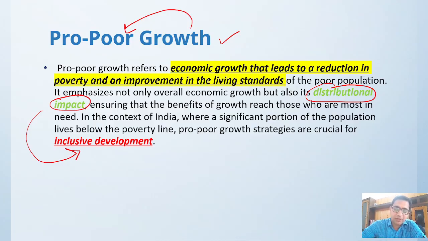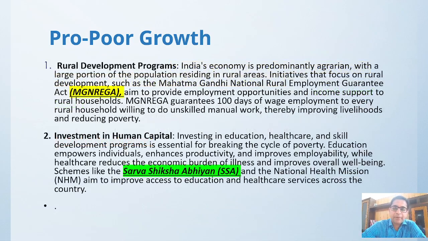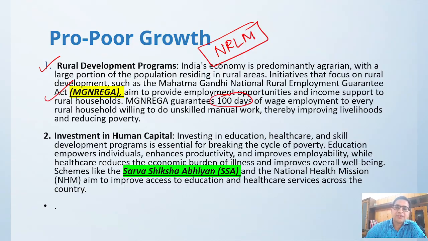But how does the government do inclusive development? There are a lot of ways our government does pro-poor growth. Everybody knows the rural development programs: MGNREGA is there, the National Rural Livelihood Mission, NRLM. MGNREGA provides a guarantee of 100 days of work. Here they are getting guaranteed work.